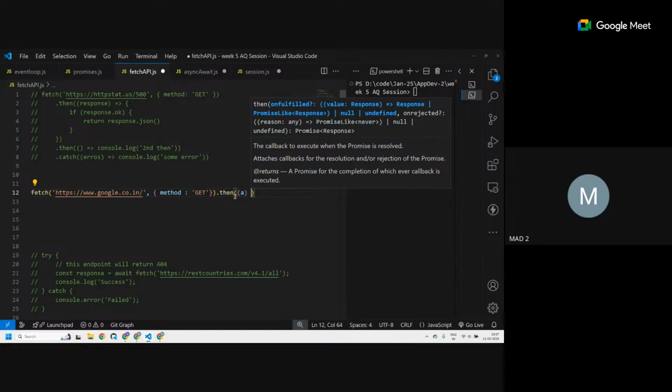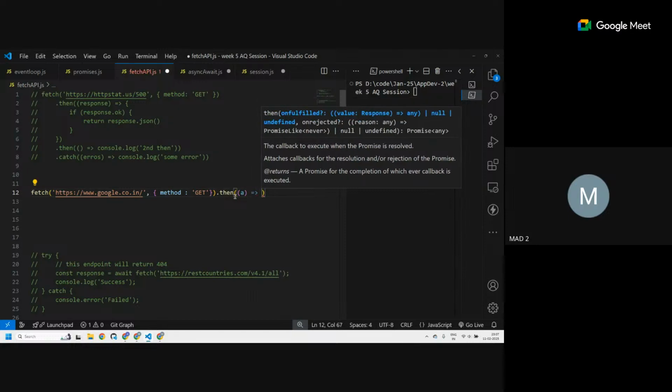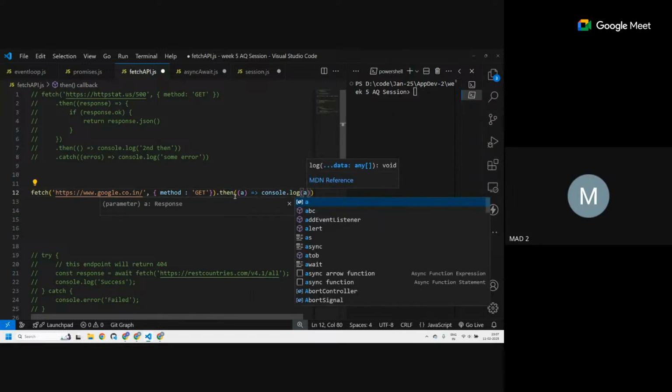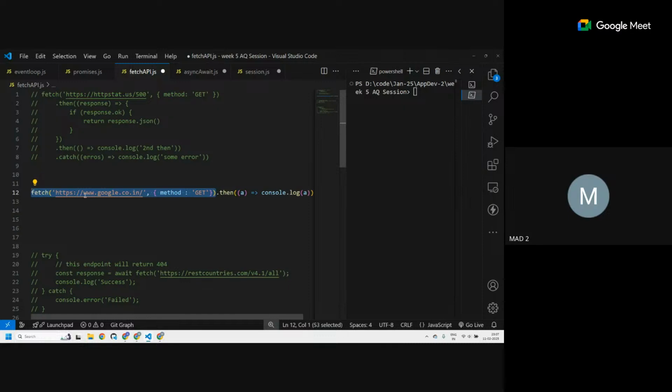I'm getting a value a. This fetch will return some value. If it's a success, the value returned will be stored in a, and then I will log it out.